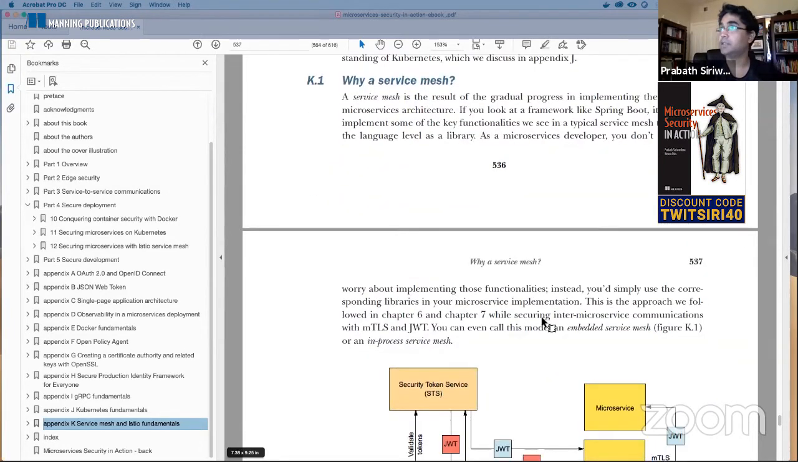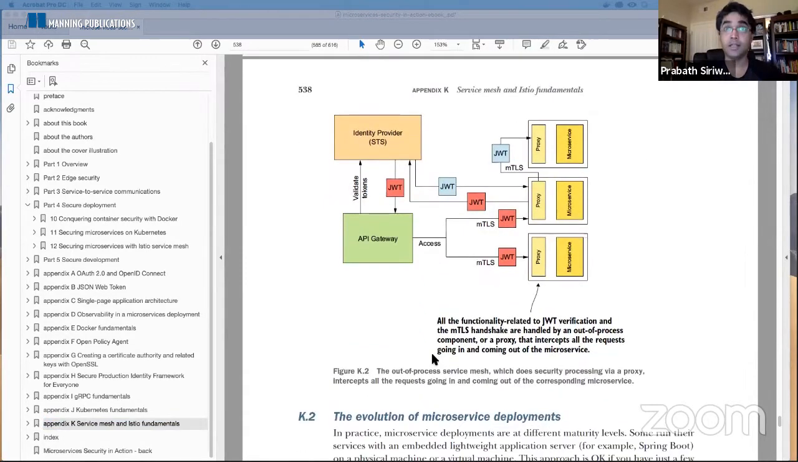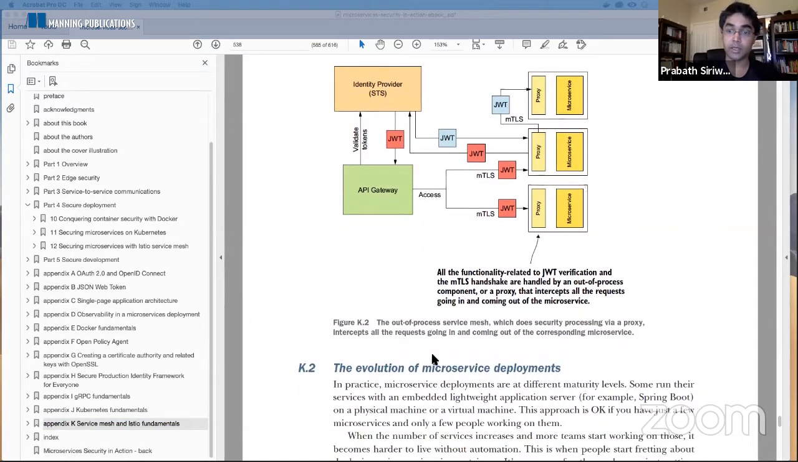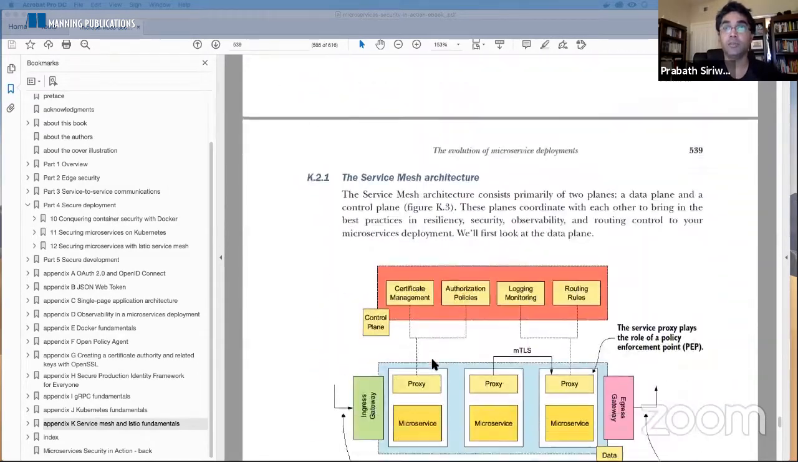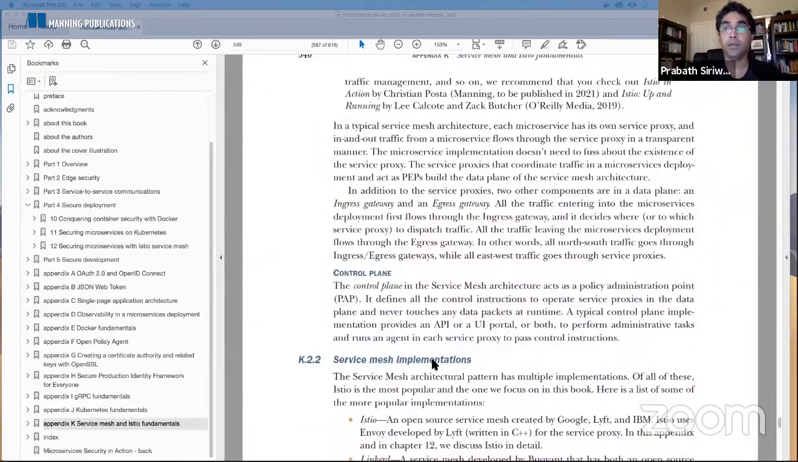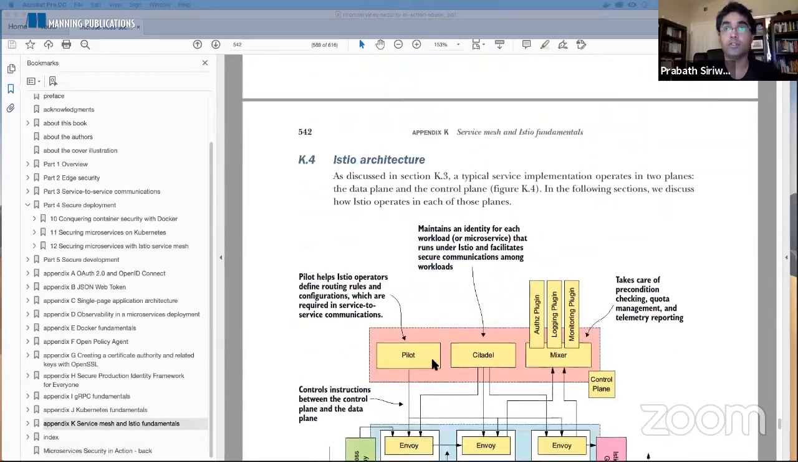Okay, so let me adjust the screen so I can see your chat panel. So this appendix gives you a high-level understanding of Istio service mesh. Let me quickly go through the architecture, and then we'll go through a set of samples.